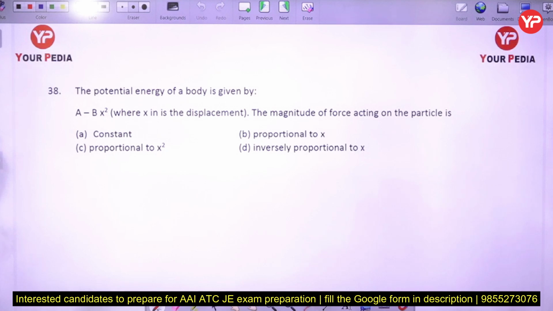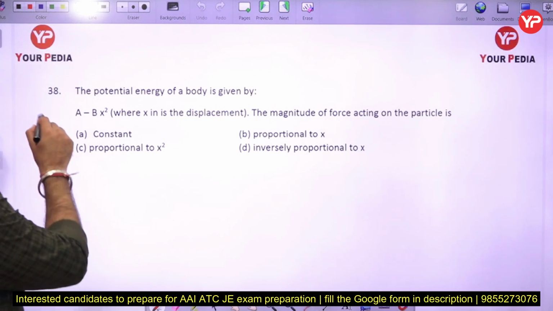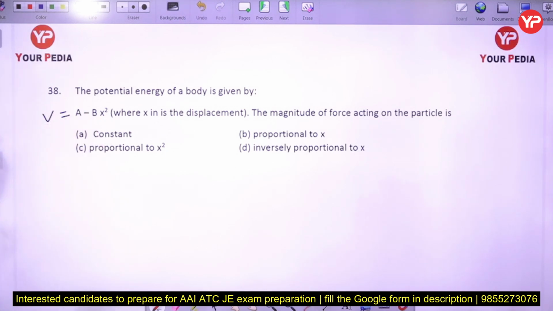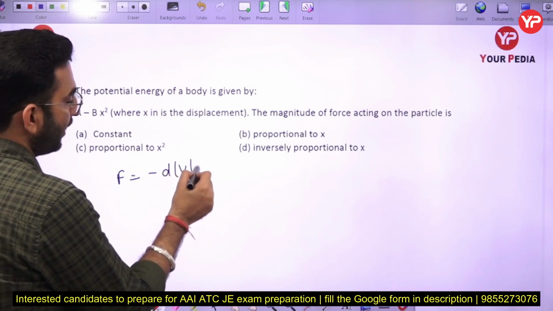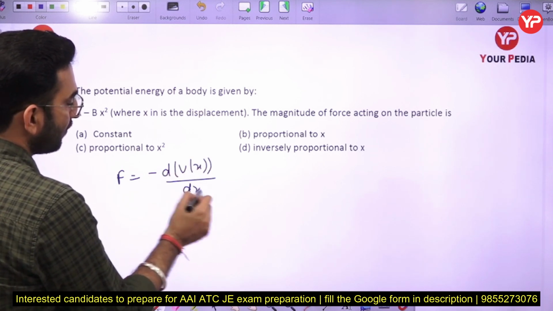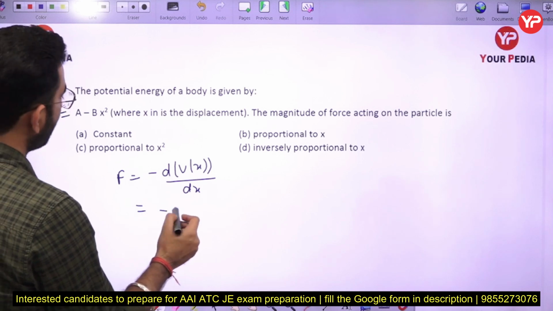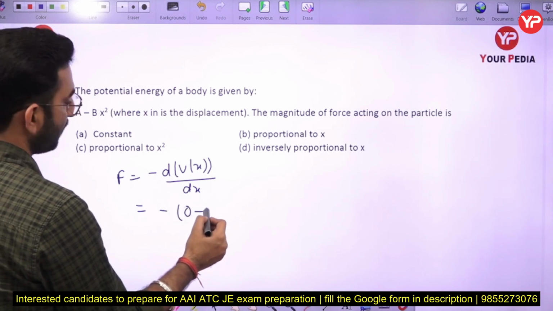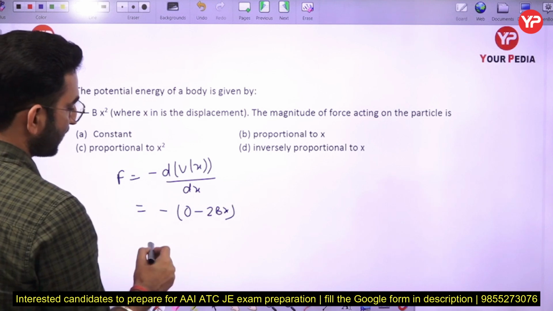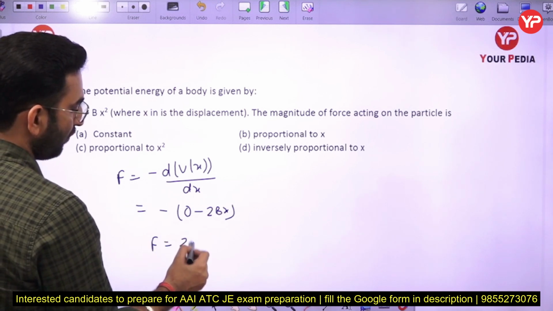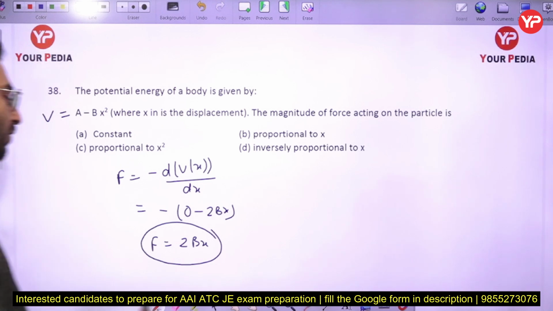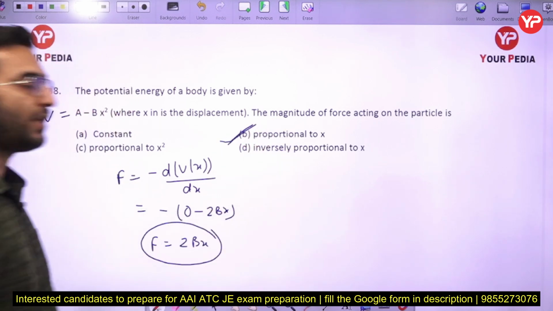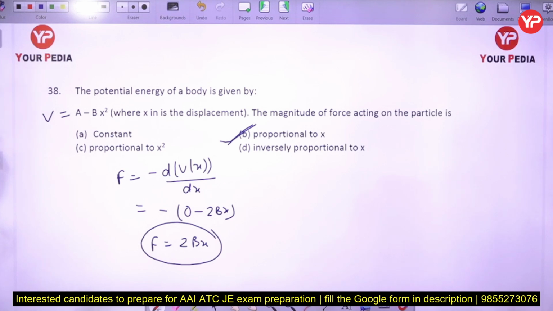Now the next part: potential energy of a body is given by V is equal to A minus Bx square. What will be the magnitude of force acting on the particle? So we know that force is equal to minus dV by dx here. If you just differentiate it, you are going to get 0 minus 2bx here, and the force is going to be equal to 2bx only. So we can say the force is basically proportional to x here. It is not having a constant value, it is directly proportional to x here. So option number B will be the correct answer in this case.